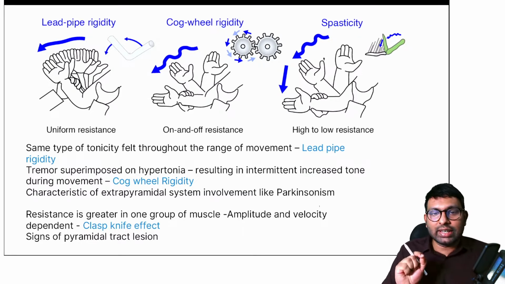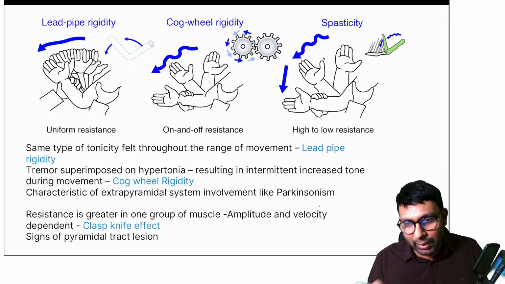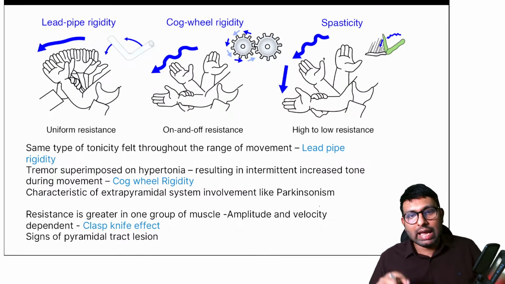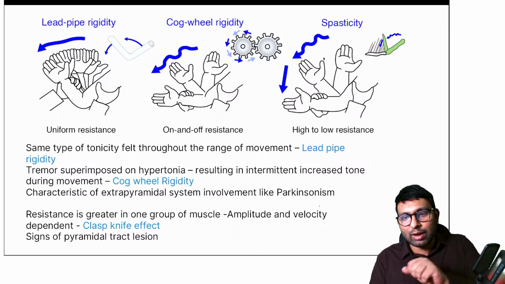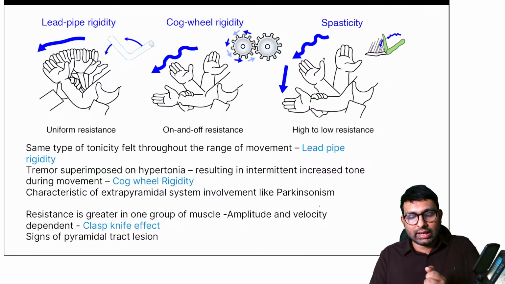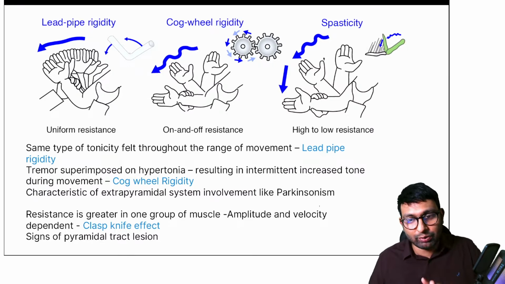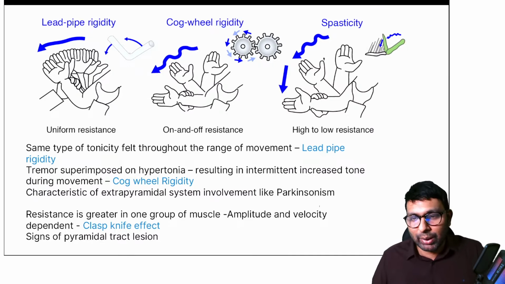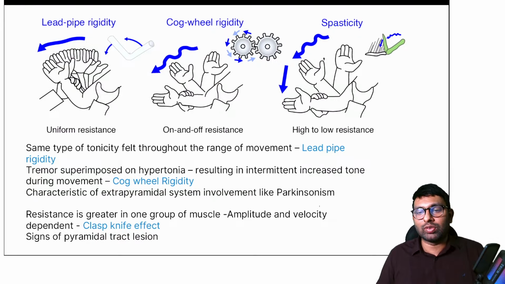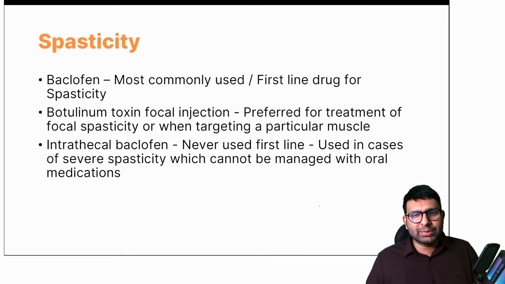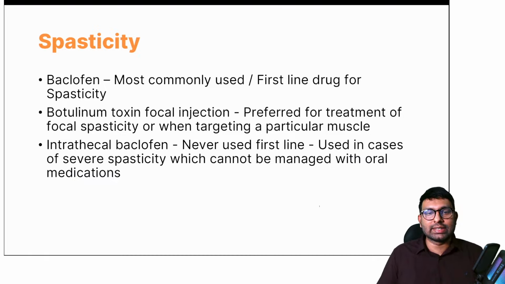And cogwheel rigidity is mainly seen in EPS syndromes like Parkinsonism. Okay, so the answer is the cogwheel rigidity that I was looking for. And in spasticity, you have this clasp knife effect where there is some kind of resistance which then eases out. So that is the difference between spasticity and rigidity, and between cogwheel and lead pipe rigidity. In Parkinsonism, what do we see? We see cogwheel rigidity. Okay, is that clear? Then a few MCQs from the PMR side about spasticity you need to know.